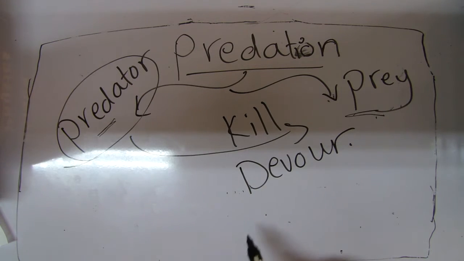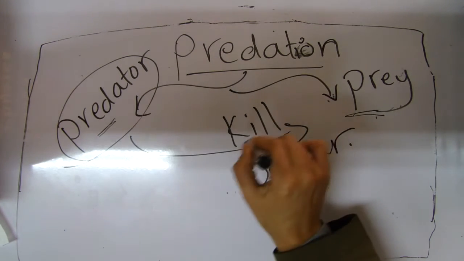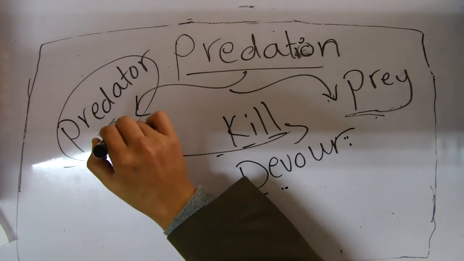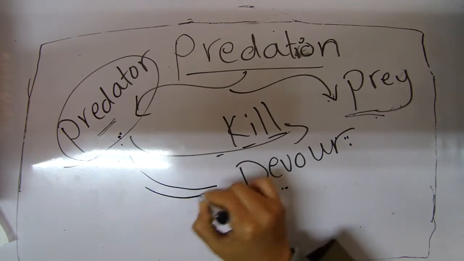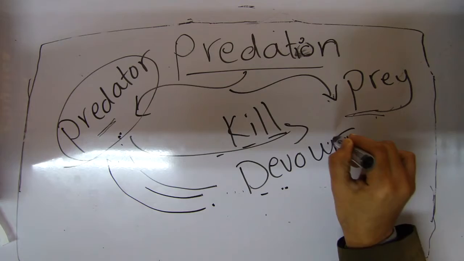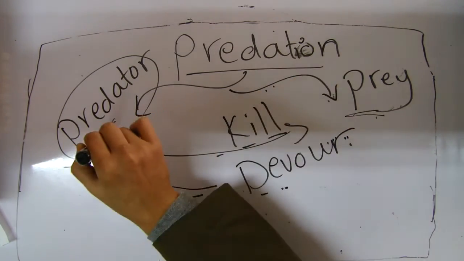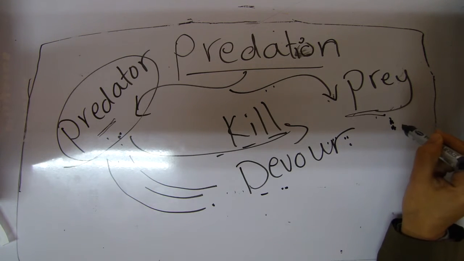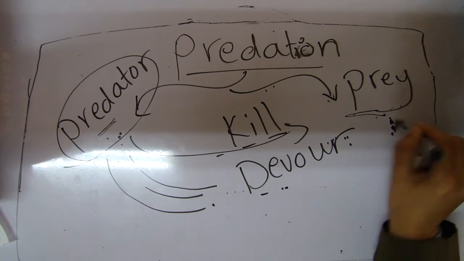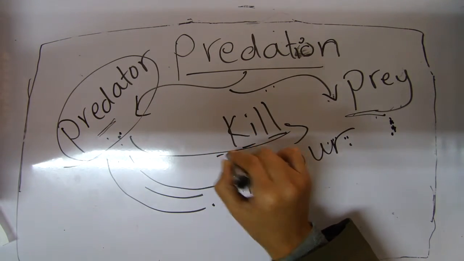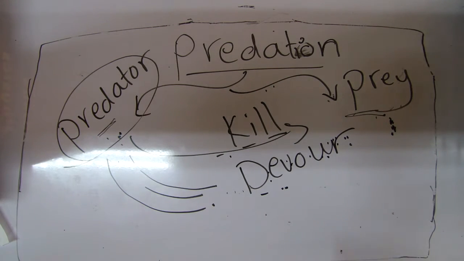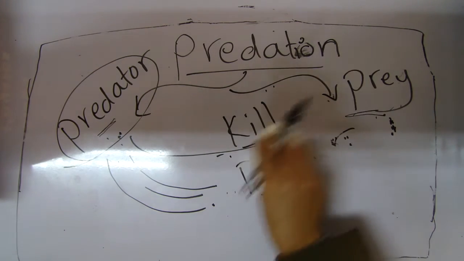This relation is temporary, which ends by killing or devouring the prey or part of it, where the predator attacks, kills, devours the prey. What's the meaning of temporary? It means it takes a time. Predator attacks or kills or devours the prey, and this relationship ends by killing. Okay. This is the first part.